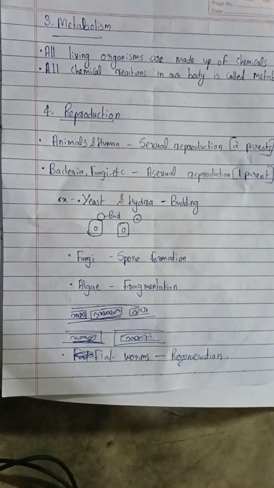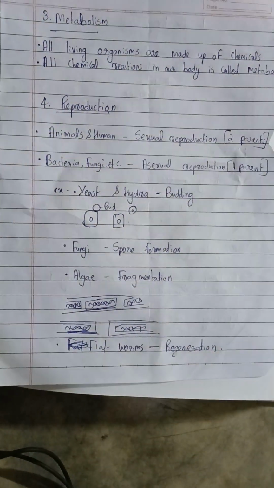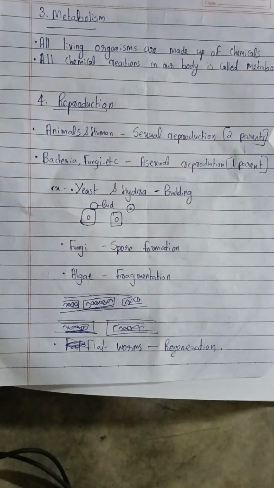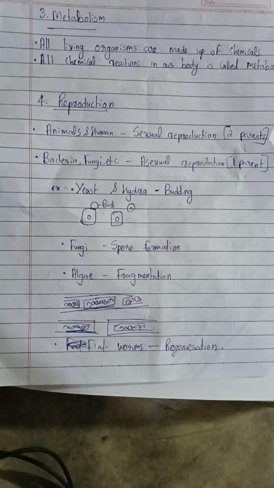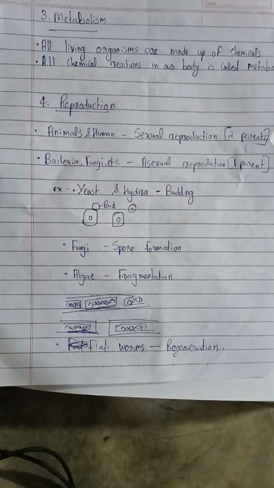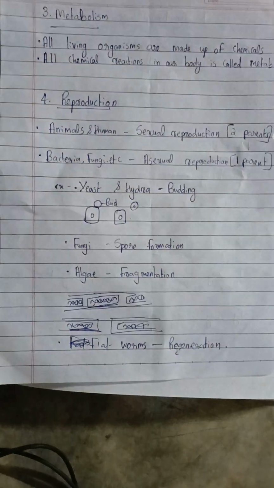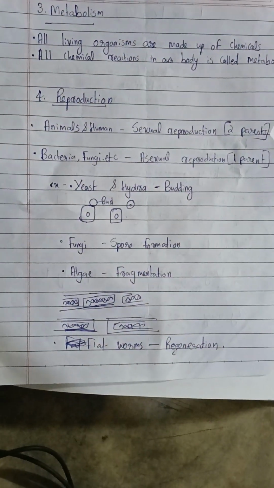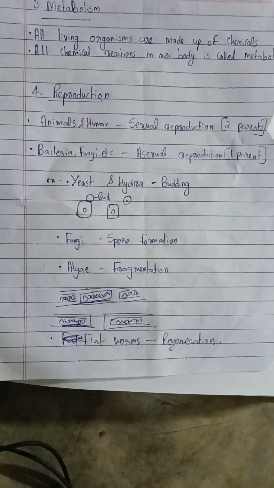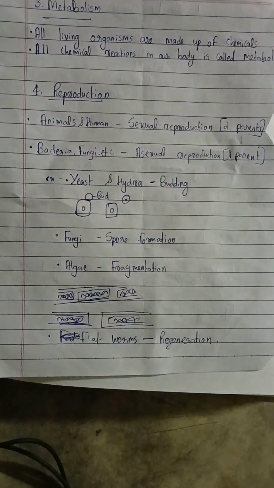And next, we talk about reproduction. Animals and humans exhibit sexual reproduction. As you know, in sexual reproduction, two parents are required, a male parent and a female parent. Human beings and animals do the sexual mode of reproduction. Bacteria and fungi, like microorganisms, do the asexual mode of reproduction. In asexual reproduction, only a single parent is required.